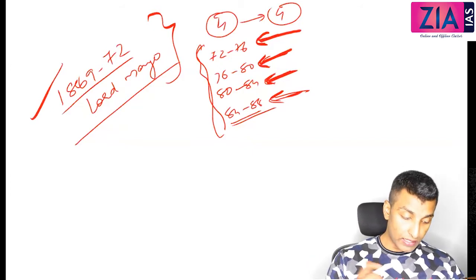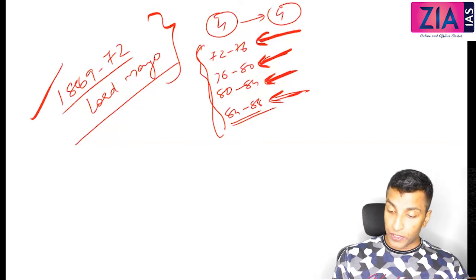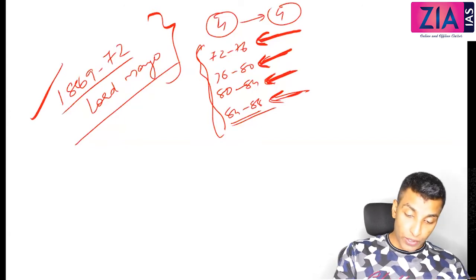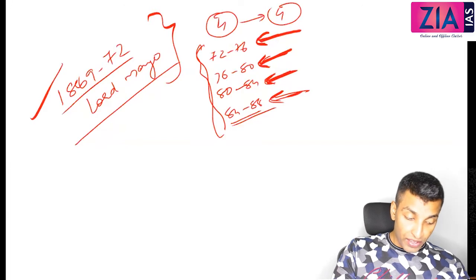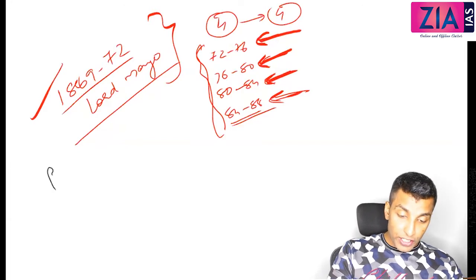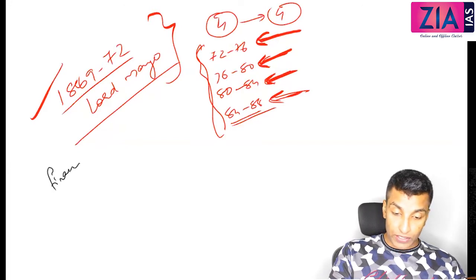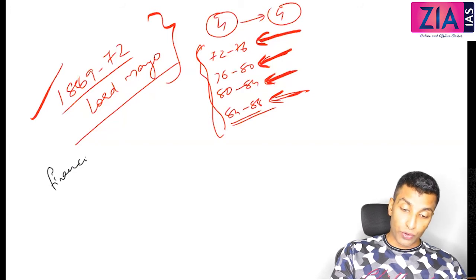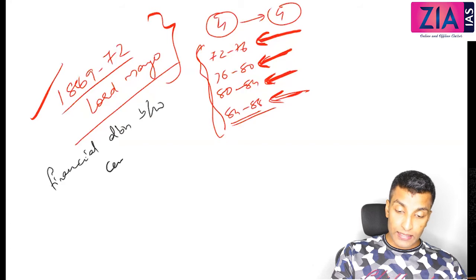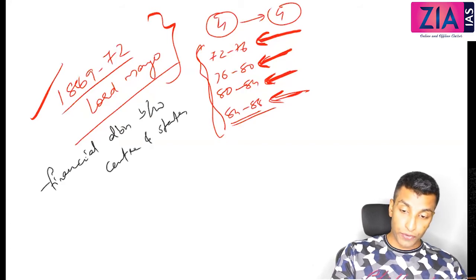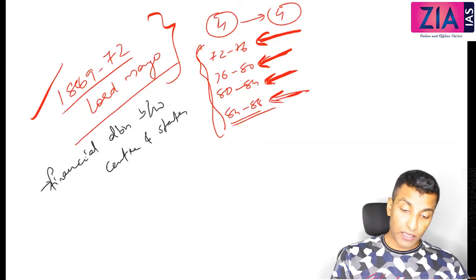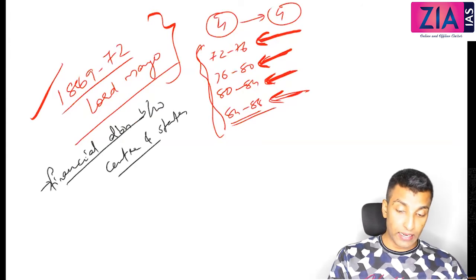Okay, so when we discuss Lord Mayo, the first point that we need to discuss under Lord Mayo is that the financial distribution between the center and the provinces started. Okay, so financial distribution between center and states started for the first time.